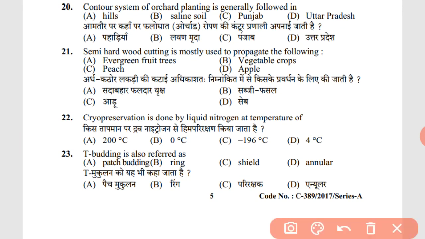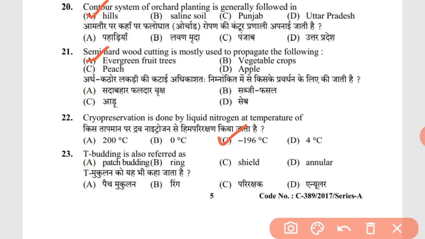20th question. Contour system of orchard planting is generally followed in hills. As you know, contour system is like the steps type system of planting, which is suitable for hills only. Semi-hardwood cutting is mostly used to propagate evergreen fruit trees. Cryopreservation is done by liquid nitrogen at a temperature of minus 196 degrees Celsius. Most of the time we have this by heart that minus 196 degrees Celsius is related to cryopreservation or liquid nitrogen.